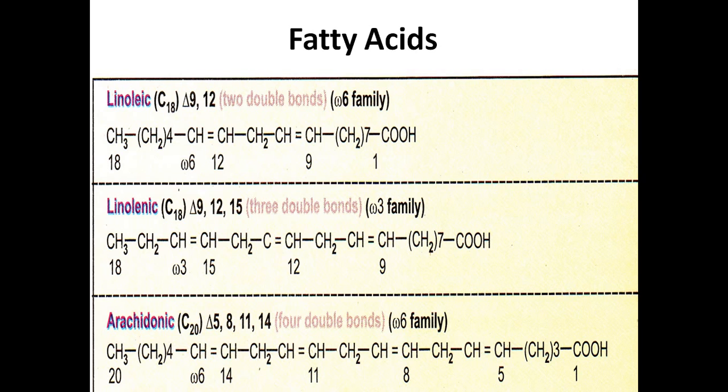From the omega end, the 6th carbon has a double bond for the first time. So this belongs to the omega 6 family. Among the essential fatty acids, linolenic acid is omega 3, and linoleic acid and arachidonic acid are omega 6 family fatty acids.